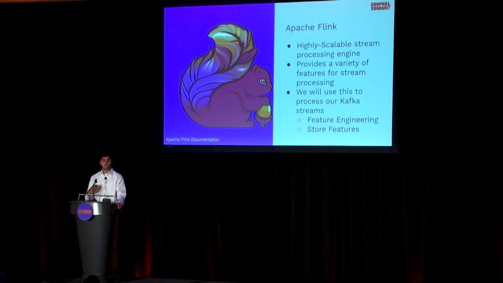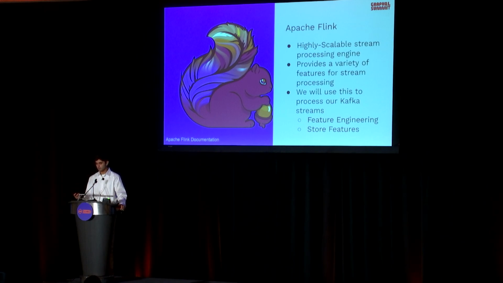First, we're going to be performing feature engineering on it. As I mentioned earlier, usually the raw data from our application can't be used to directly run inference on our ML models. So we need to do that pre-processing step. And finally, the second thing it must do is store these features inside of a database that our machine learning model can later use to make predictions and serve back to the user. So in essence, Flink is serving as the bridge between our raw data from our application and features in our database, ensuring models have access to the freshest data.